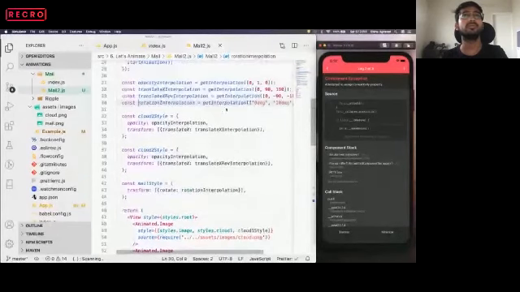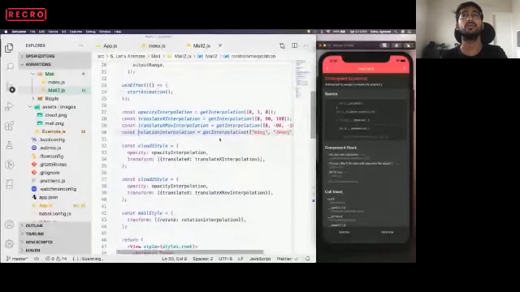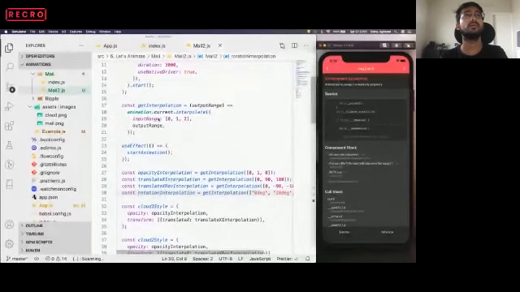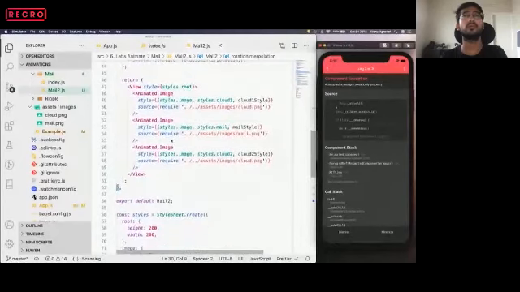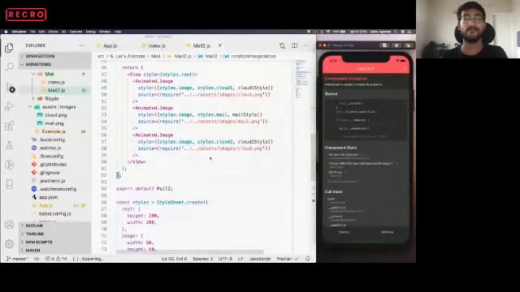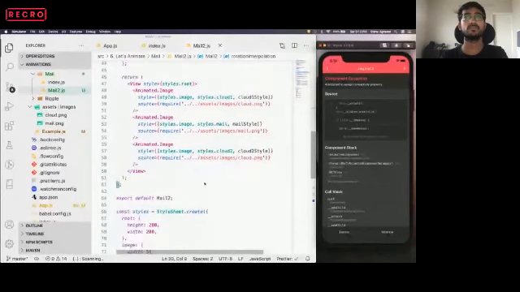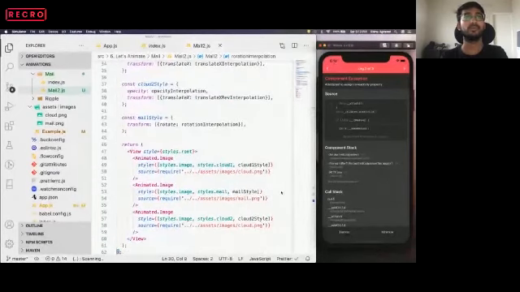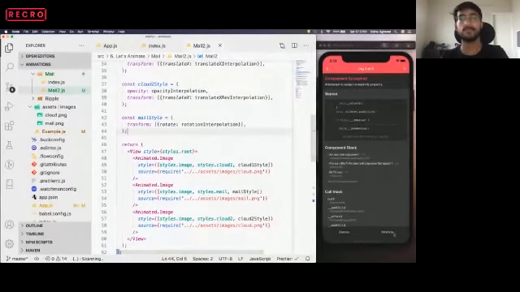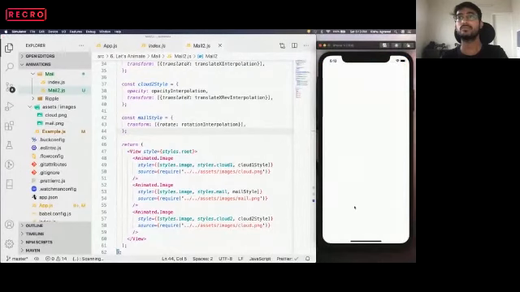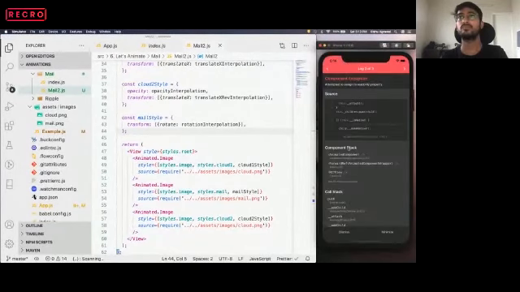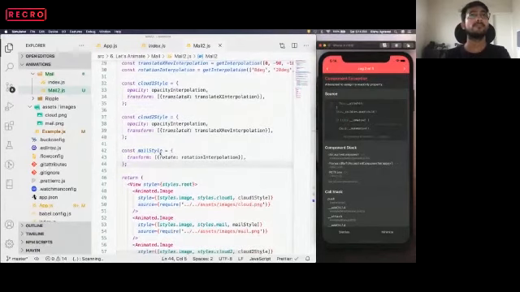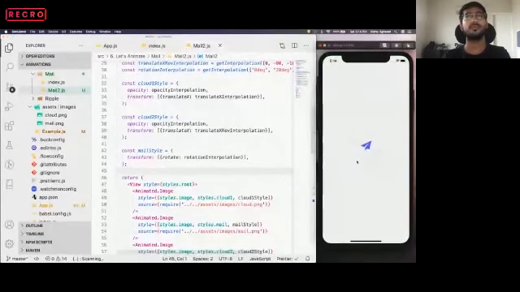Rotation interpolation, rotation get interpolation of 0 degree, 20 degree. This is applied to mail styles. Okay, this transform is wrong. So now this has started rotating a bit.